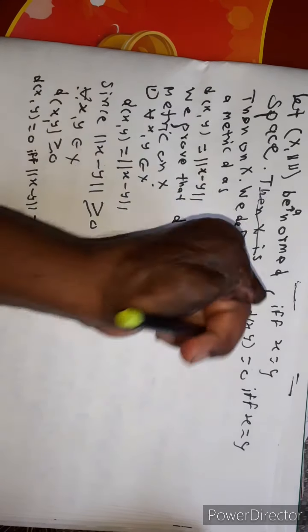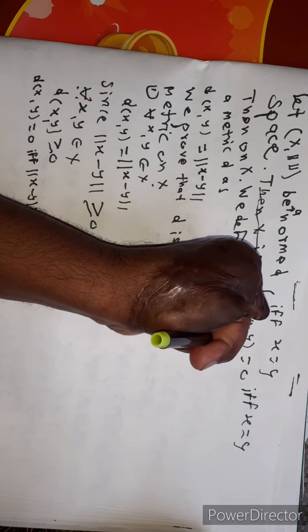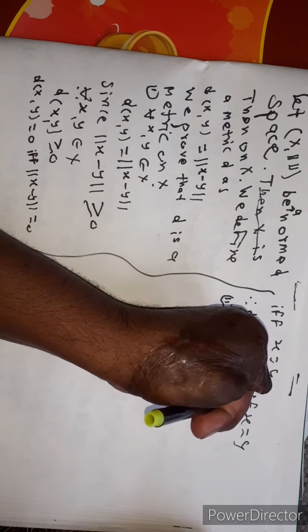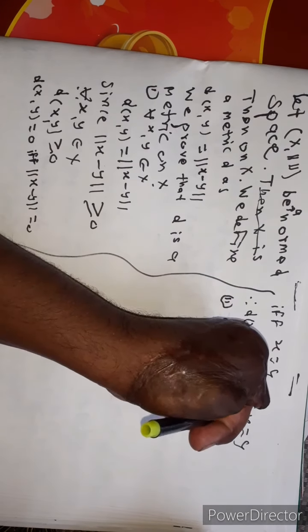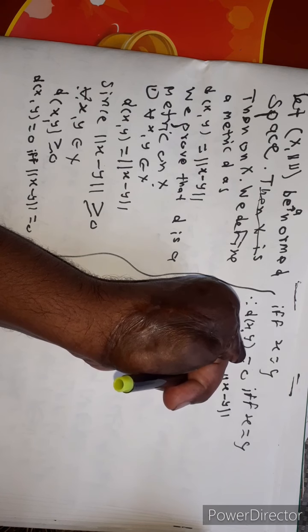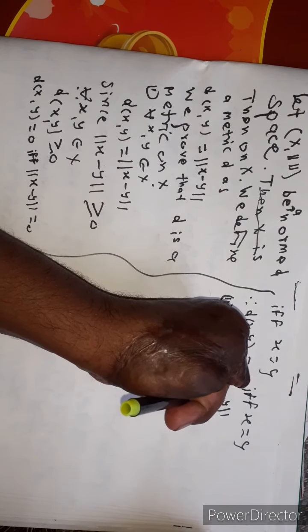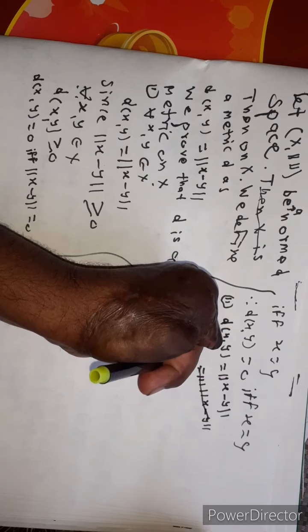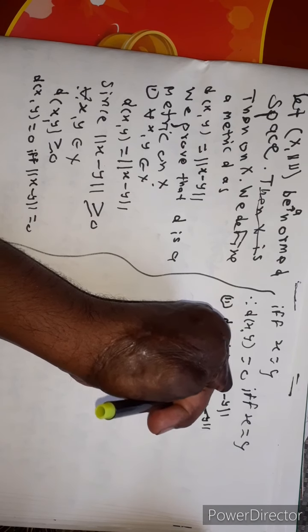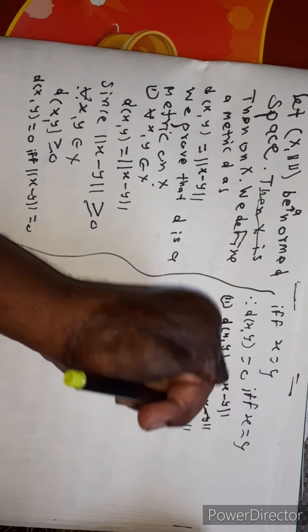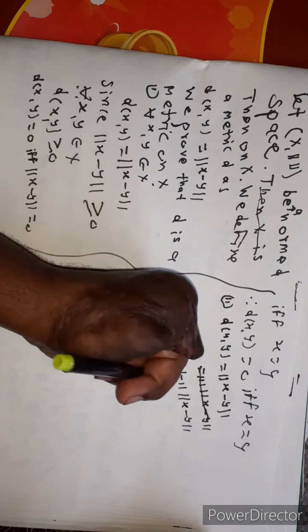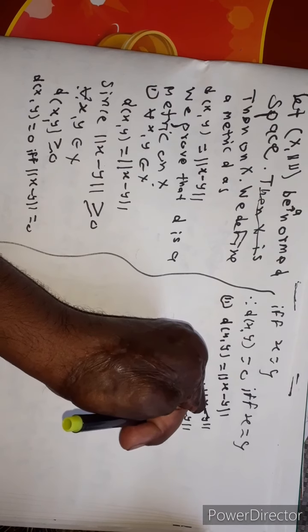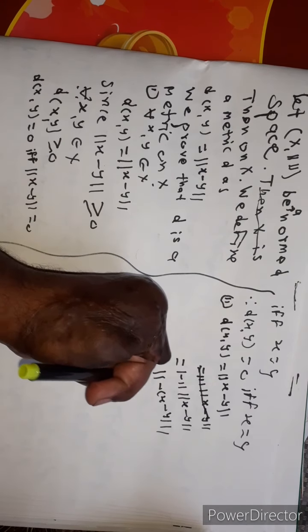Second condition, distance between x and y is equal to norm of x minus y, is equal to mod of minus 1 into norm of x minus y, is equal to norm of minus 1 into x minus y, is equal to norm of y minus x.